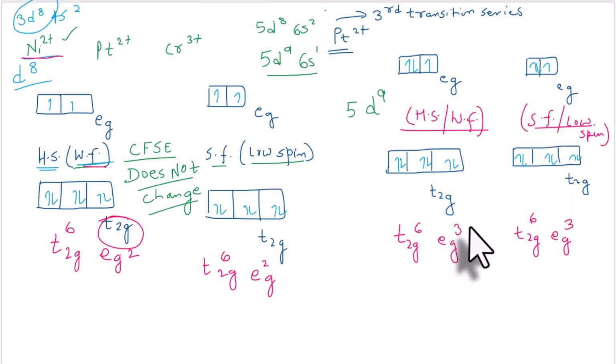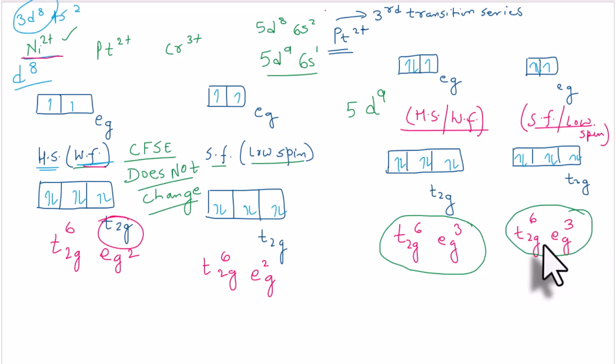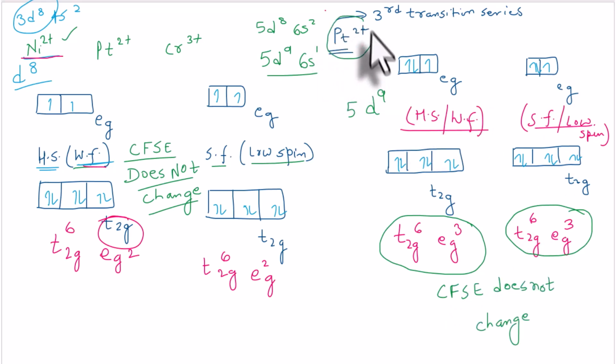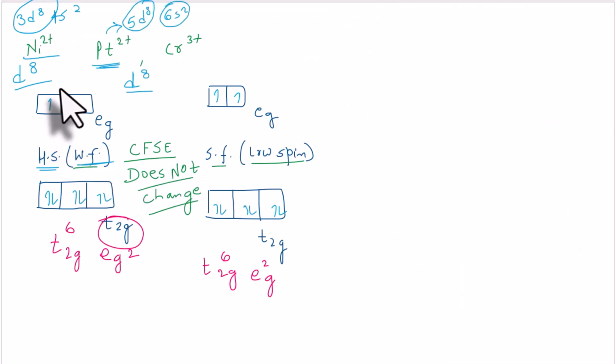So we have for platinum 2 plus in the weak field conditions, T2G6, Eg3, and in the strong field conditions also we have T2G6, Eg3. So in both these cases, the number of electrons remain the same in both T2G and Eg orbitals. So here also the CFSE does not change. So for platinum 2 plus also there is no change in CFSE. Okay, so one situation we got, nickel 2 plus and platinum 2 plus.